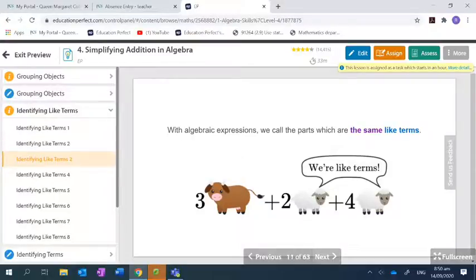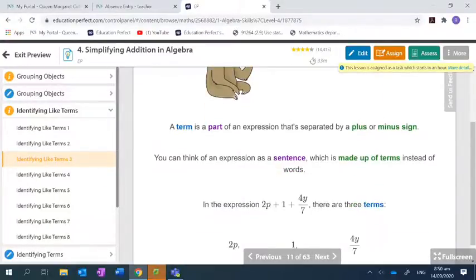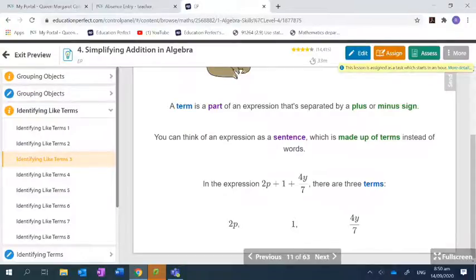All right, here we go. We can do the same thing with terms, algebraic terms. Here in this expression, I have 2 p's. I have a number term. Remember, there are still number terms. So the number 1. And then this one has a what in it? Y. So even though it's a fraction, it's still a y term because it has a y in it. Yeah? So that's a p term, that's a p term, that's a number term, and that's a y term.